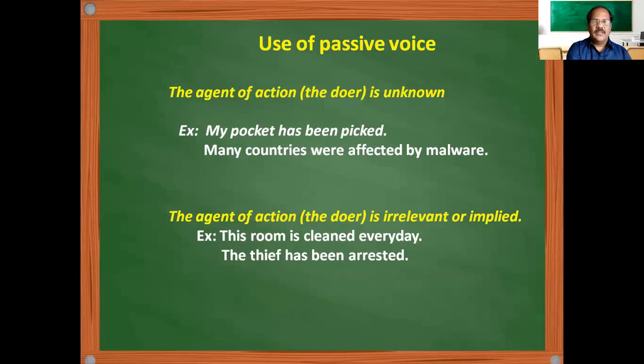That means the doer is unknown. If you don't know the subject that would be used in the active sentence, better use the passive sentence instead of starting sentences with somebody and someone, because the subject is not known. And the agent of the action may be irrelevant: though you know the person, though you know the doer of the activity, that is not relevant here, or else that is already implied. In that case also we have to use the passive voice.